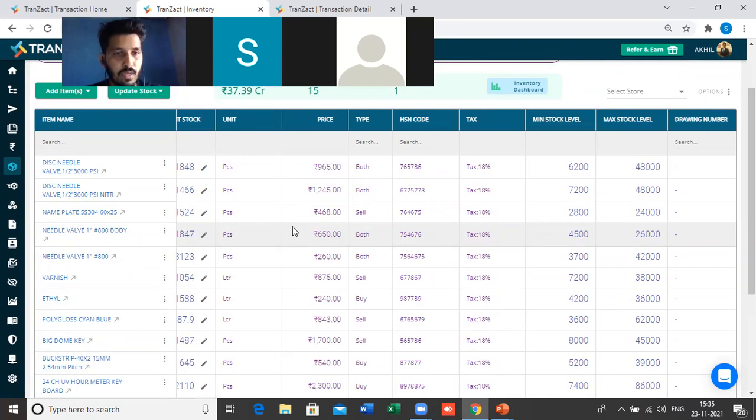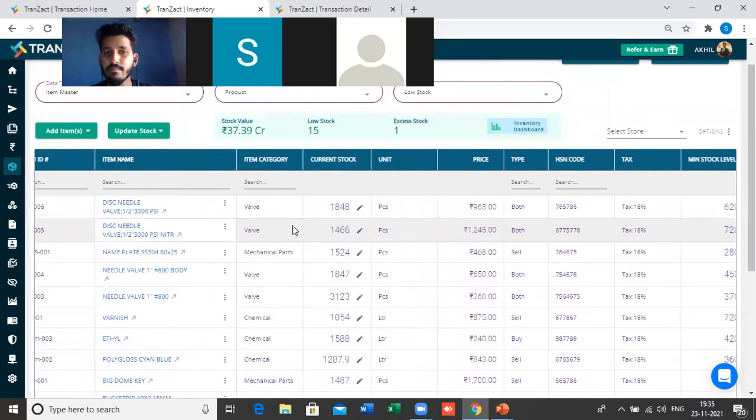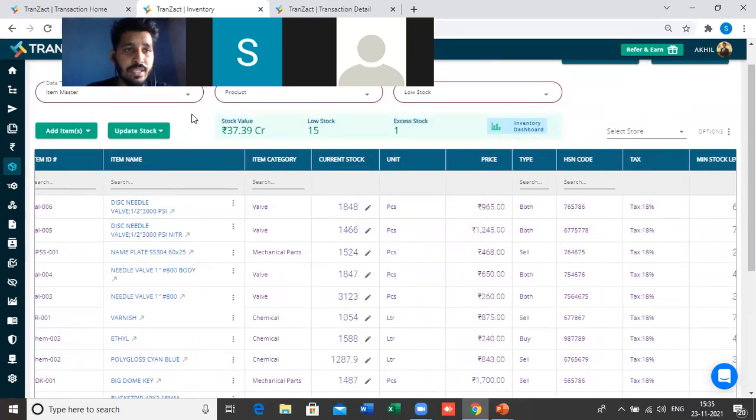It will reach my minimum stock level, so you can track all these things. And then, as I have mentioned, the documentation part.